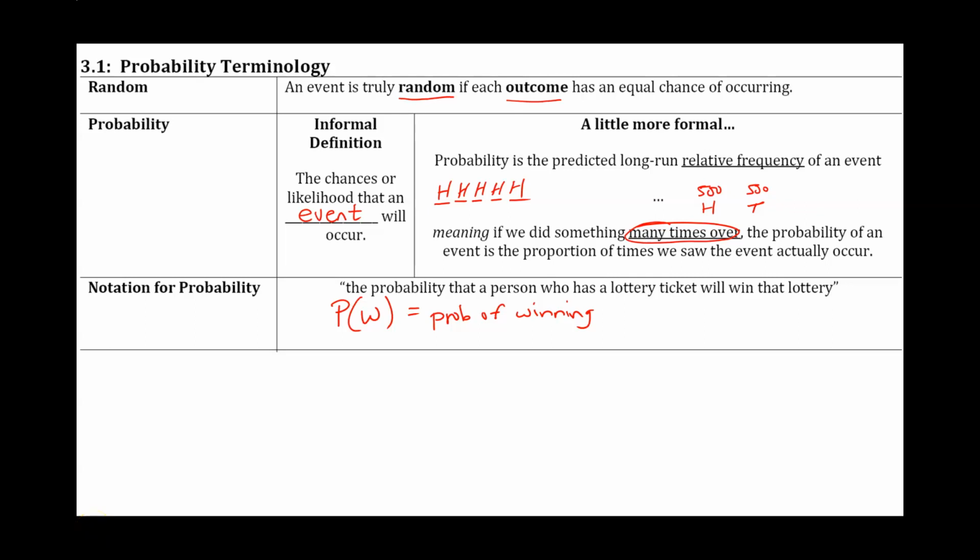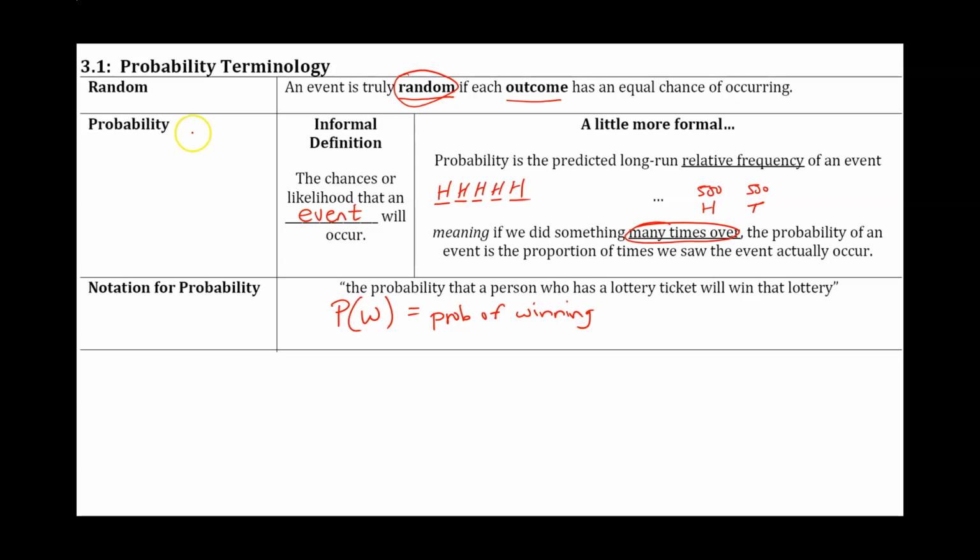In the first part of Chapter 3, we are going to talk about probability terminology. So, what is a random event? An event is truly random if each outcome has an equal chance of occurring. For example, if you flip a coin, half the time it'll be heads, theoretically, and half the time it'll be tails. Both outcomes have an equal chance of occurring.